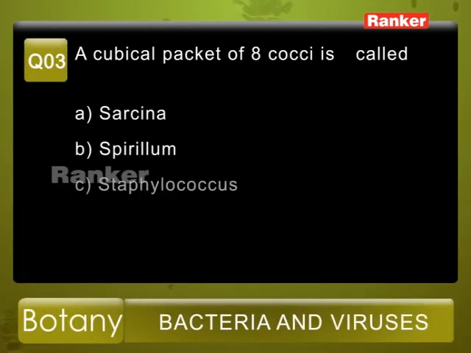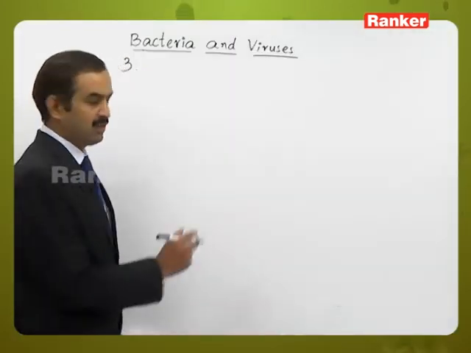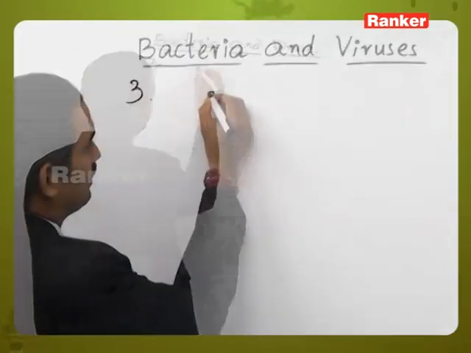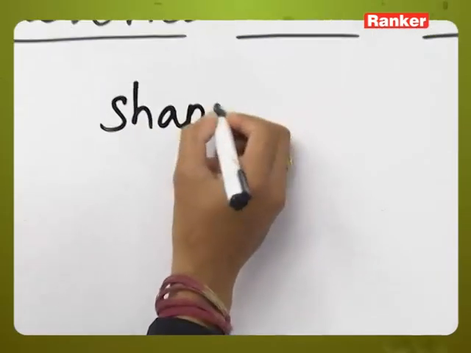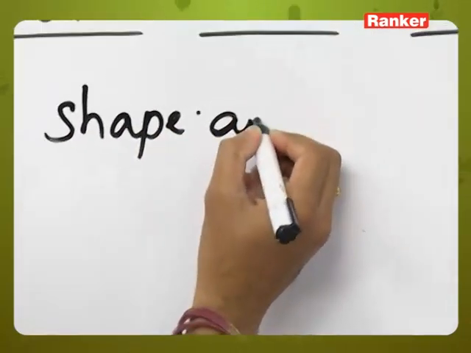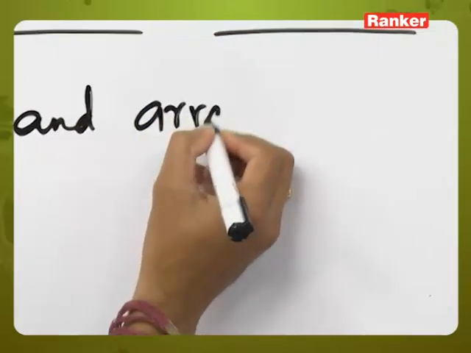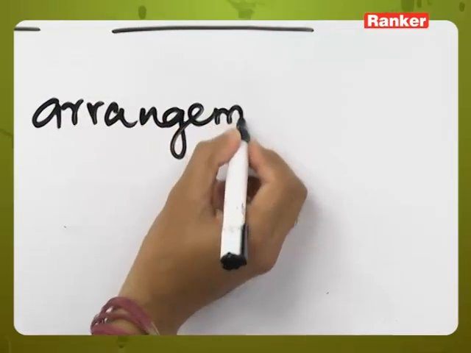Question number 3. A cubical packet of 8 cocci is called. The given options are: A. Sarcina, B. Spirillum, C. Staphylococcus, and D. Vibrio. So here this is a question related to the shapes and the arrangement of the bacteria in groups.